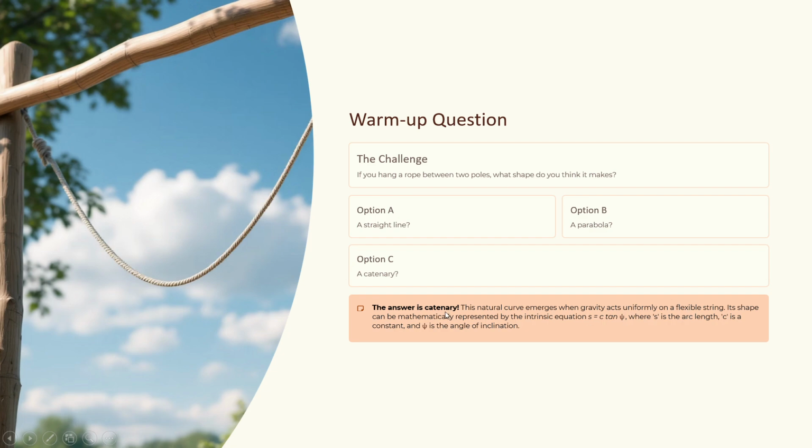Its shape can be mathematically represented by the intrinsic equation S equal to C tan psi, where S is the arc length, C is the constant, and psi is the angle of inclination. This equation only we are going to derive in this video. And what we have understood from this question is, if we hang a rope between 2 poles, it will form a catenary shape. So now for that we have to understand what is catenary, right?